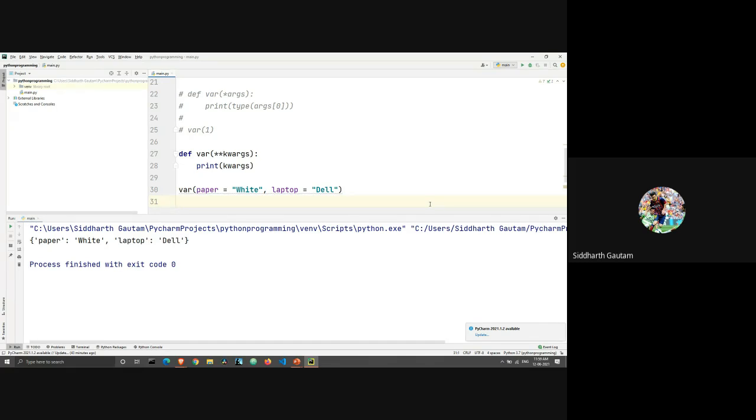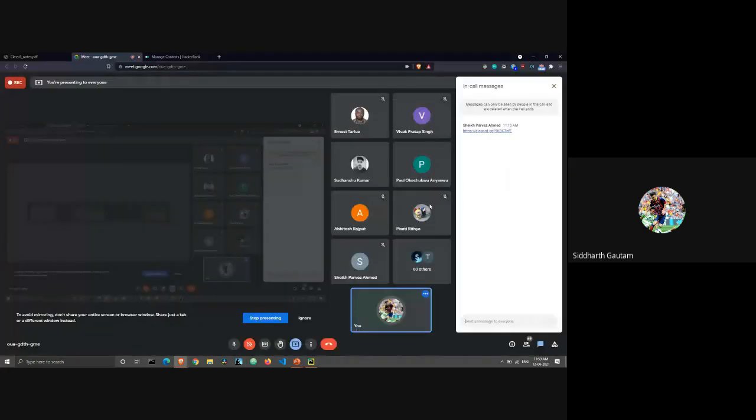So it's 12 now. Let's take a quick 5-minute break and we will be back at 12:05. We will start with the return statement and then we will do the lambda function also.